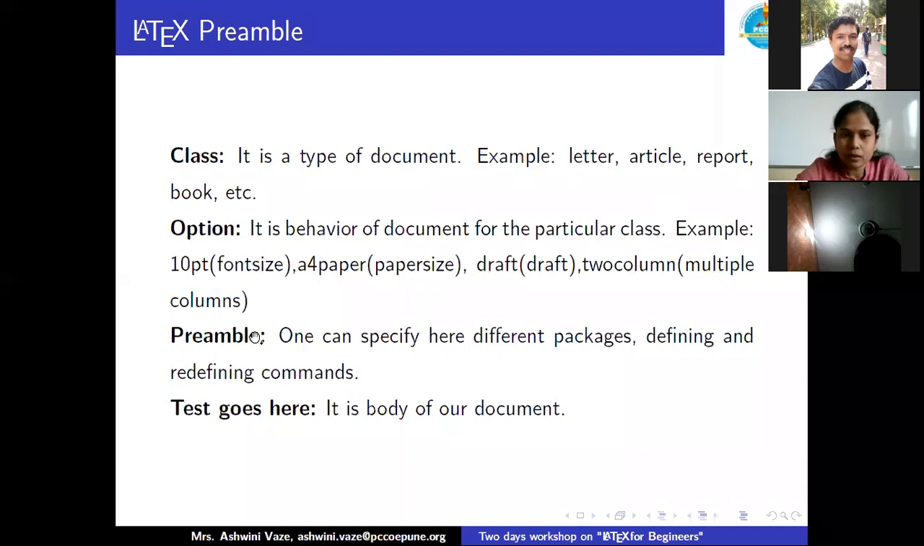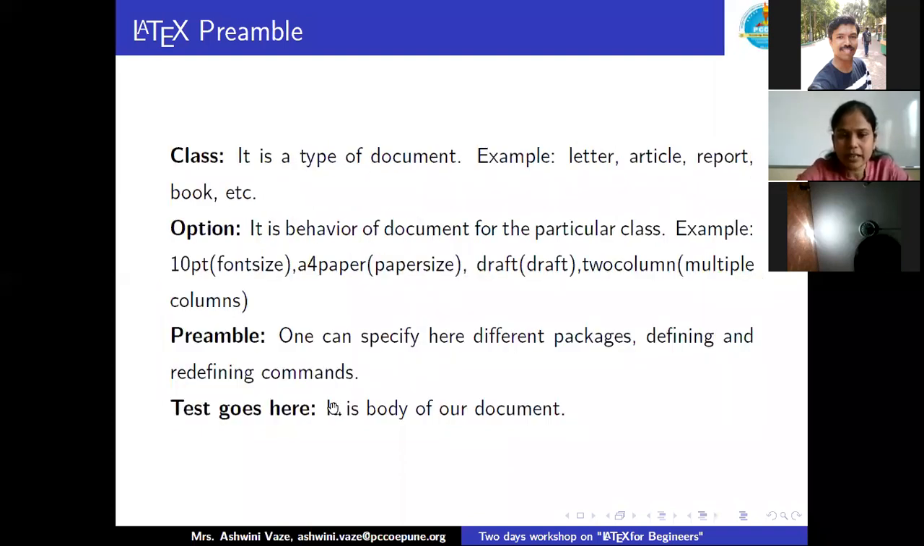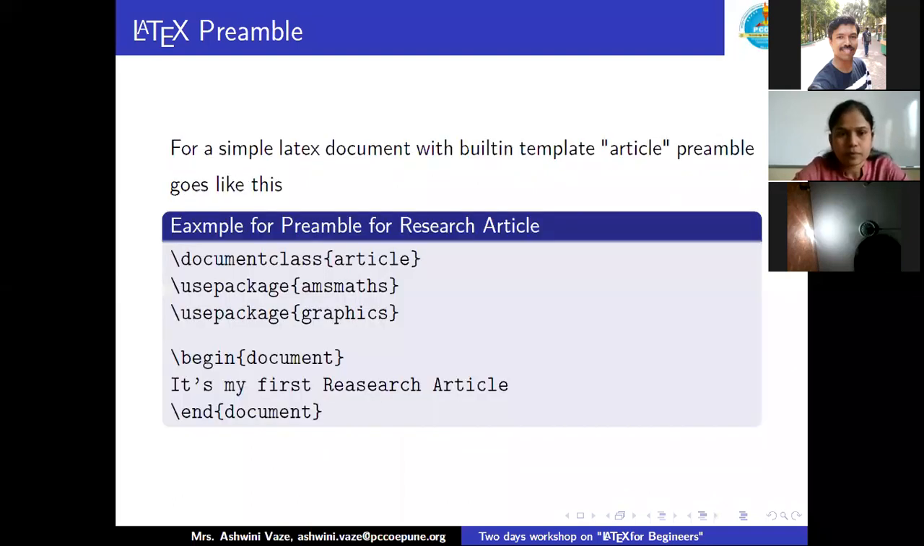Then the preamble, where one can specify the different packages and define and redefine commands. Then the text goes here. You can observe this particular area where we have to put down the text. That is our main coding window or space, you can say.